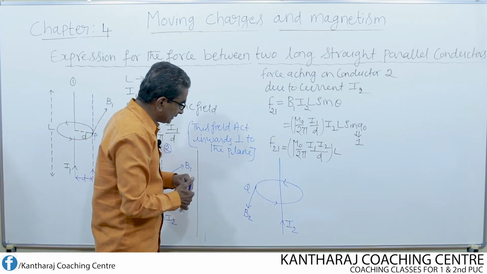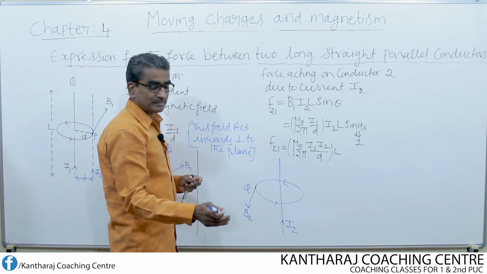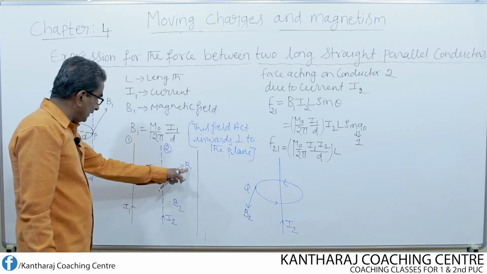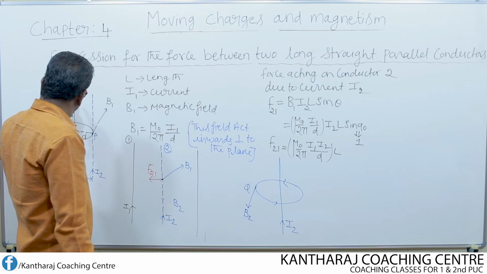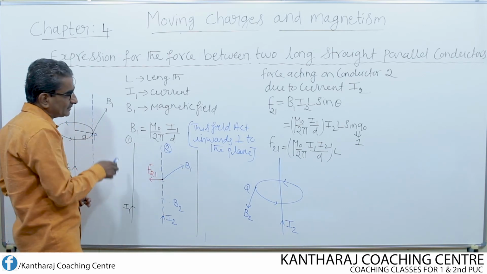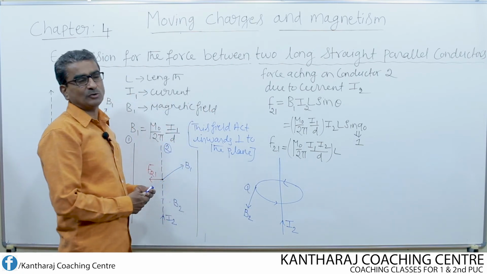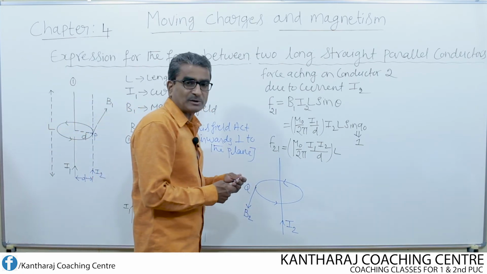So this field is now directed outwards, perpendicular to the plane, whereas the field B1 due to the first conductor is said to be directed inwards. B1 is inwards, that means this field is inwards, whereas this field is outwards. Let us write the expression for this.